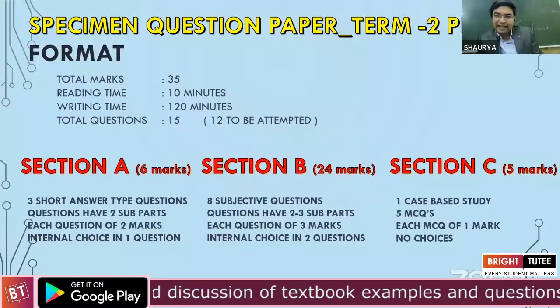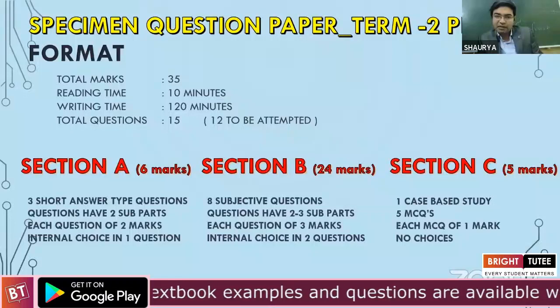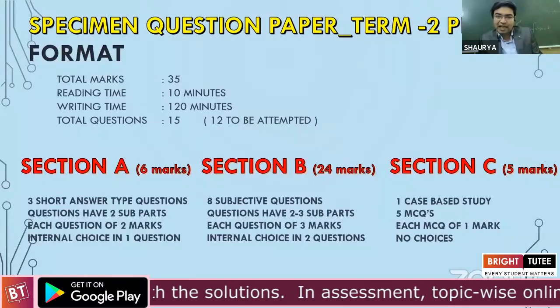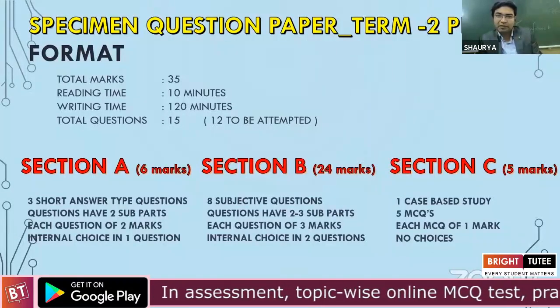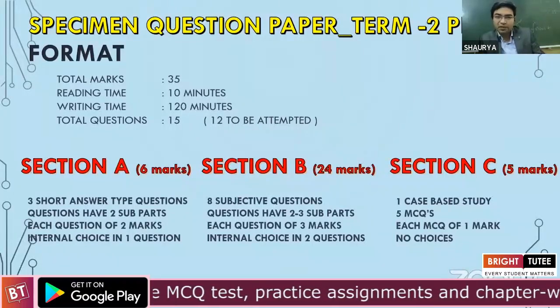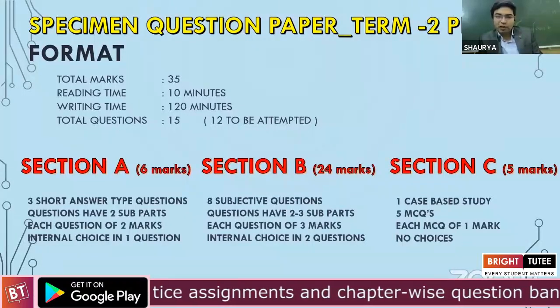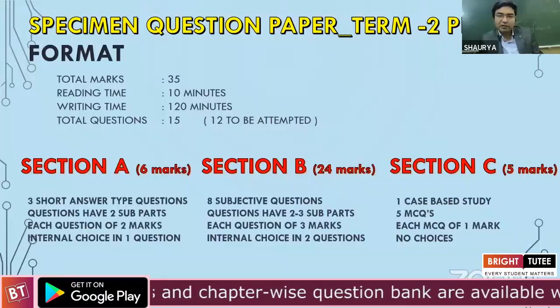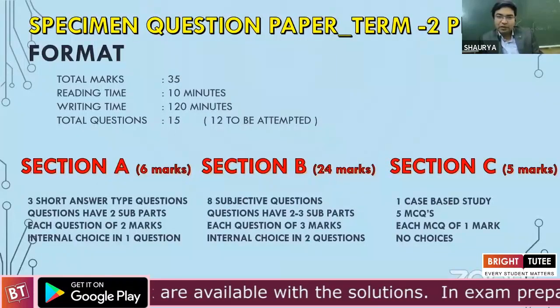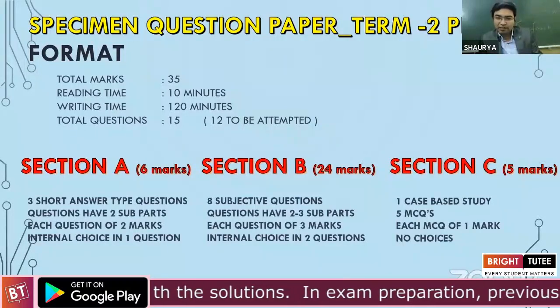Now section B is the chunk. It consists of 8 subjective questions, which happen to be 3 marks each. Once we come to the paper, each of these 3-mark questions has been further split into maybe 3 questions of 1 mark each, or 2 parts, maybe 1 mark plus 2 marks. So we do not have a clear-cut subjective question of 3 marks. Even the numericals are mostly broken down into 2 or 3 subparts.